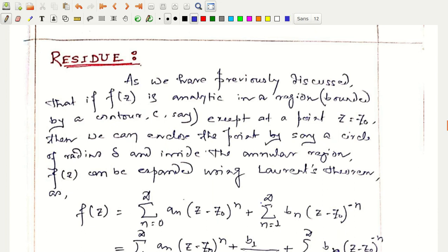Similarly, here also residue is something which will be left over, but that is not unusable. That is the most important thing while evaluating some integration in complex analysis.